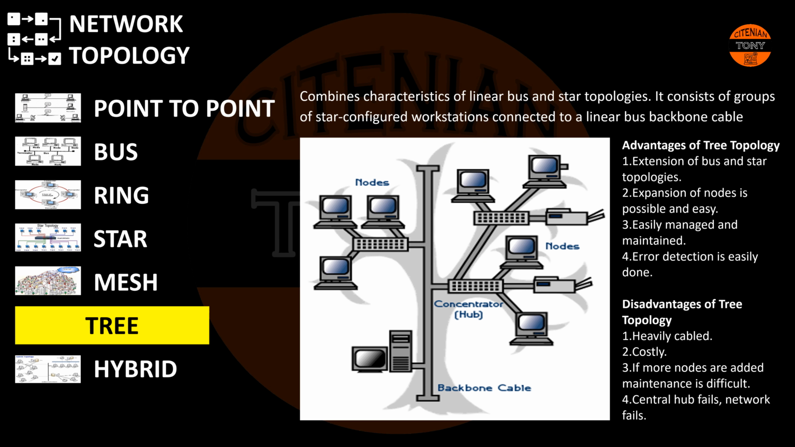Tree topology combines characteristics of linear bus and star topologies. It consists of groups of star-configured workstations connected to a linear bus backbone cable. Advantages of tree topology: extension of bus and star topologies. Expansion of nodes is possible and easily managed and maintained. Error detection is easily done.